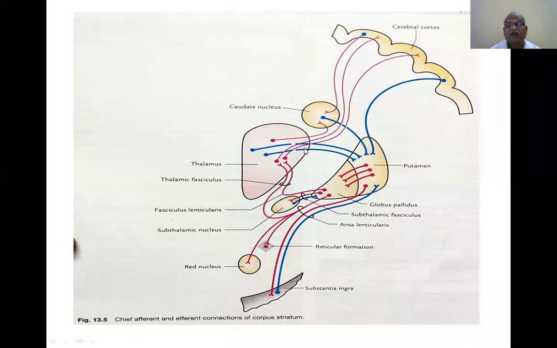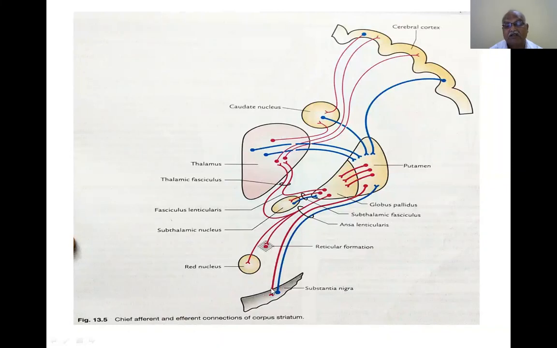They are corticothalamic fibers. From the thalamus, they are going into the substantia nigra. They are called thalamonigral fibers. Whatever fibers are coming from the cortex to the nigra are called corticonigral fibers. Whatever fibers are coming from the thalamus and from the cerebral cortex going to the corpus striatum are called corticostriate fibers and thalamostriate fibers.